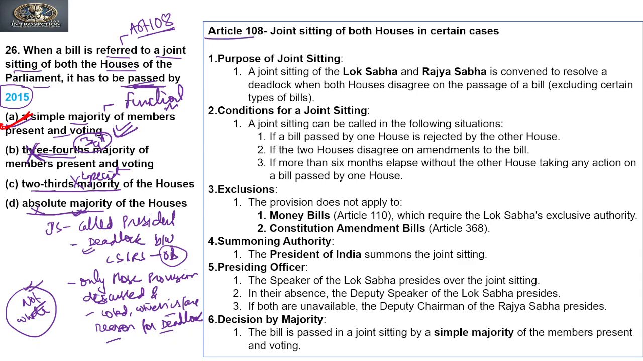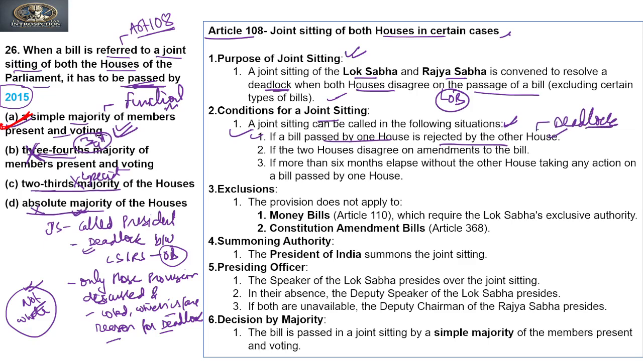So if we see the explanation to this question, Article 108 talks about a joint sitting of both houses in certain cases. The purpose of the joint sitting is that a joint sitting of Lok Sabha and Rajya Sabha is convened to resolve a deadlock when both houses disagree on the passage of a bill, excluding certain types of bill, right? So this basically talks about an ordinary bill where a deadlock is created between Lok Sabha and Rajya Sabha. Now, conditions for joint sitting. It says that a joint sitting can be called in the following situations: if a bill is passed by one house and rejected by the other house, then there will be a situation of deadlock.